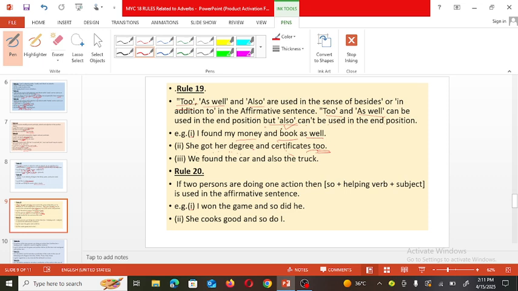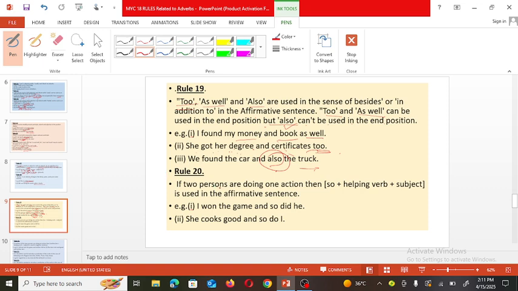But actually, when we are writing a sentence, we cannot use also at the end. We found the car and also the truck. We found the car and truck also. If such a statement is there, then that will be wrong. Before the truck, this also should be used; also cannot be used at the end position. So to find out the error in the sentence, this knowledge is necessary. Now see the next rule.